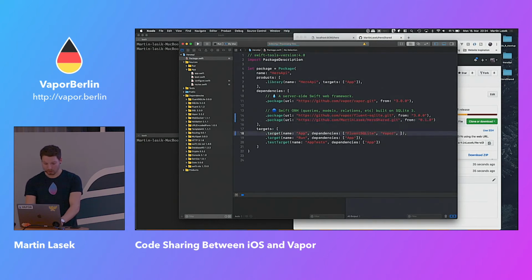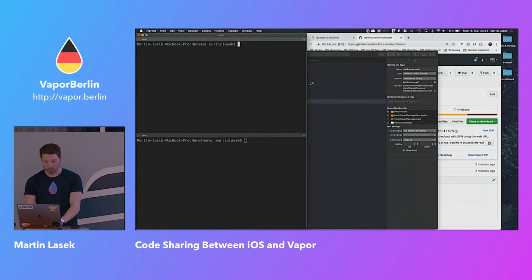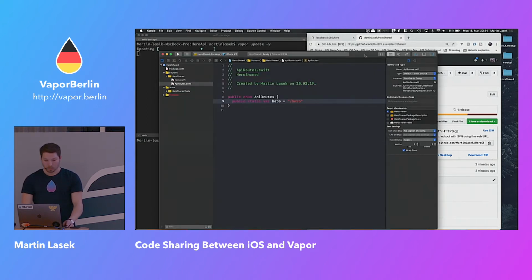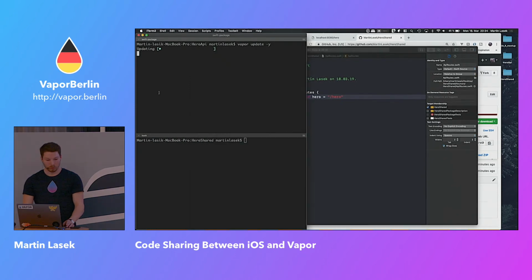Also adding it as a target, HeroShared, and that's it. Dependency defined, that's normal for Vapor or for server-side, that just works. So I'm just using vapor update and a closed API so we don't encounter any errors, and it will just pull in the dependency as a package. That's basically also how you write your package, because I didn't know that before either. Like, how do I actually write my own package and define it as a dependency? Well, that's how you do it.